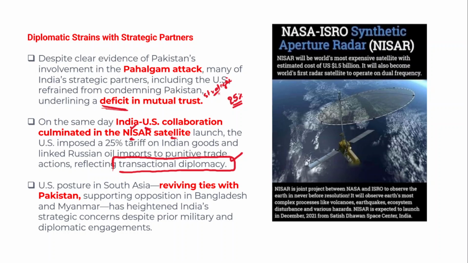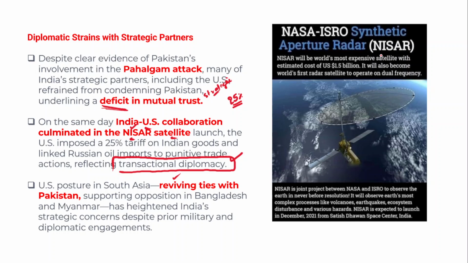And in fact, the US posture in South Asia, reviving ties with Pakistan, supporting opposition in Bangladesh and Myanmar, all these factors have heightened concerns for India. So despite India's concern, what has the US been doing? The US has been further enhancing its ties with Pakistan and supporting opposition in Bangladesh and Myanmar. They have been creating troubles for India as well.